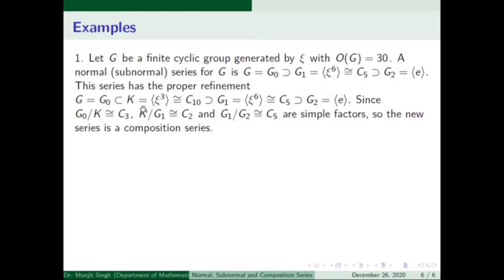So the order of K is the order of x cubed, and it is 30 upon 3. It is 10. So K is isomorphic to the cyclic group of order 10.